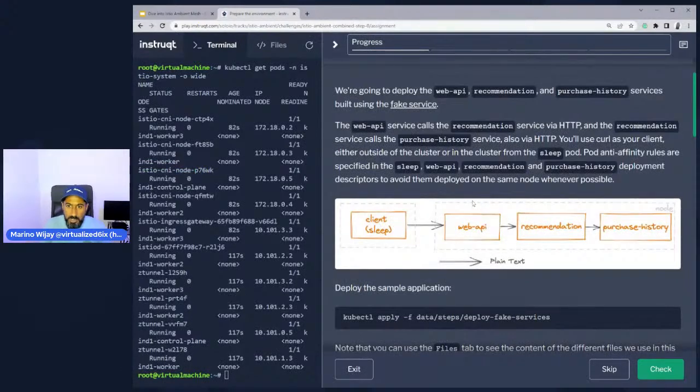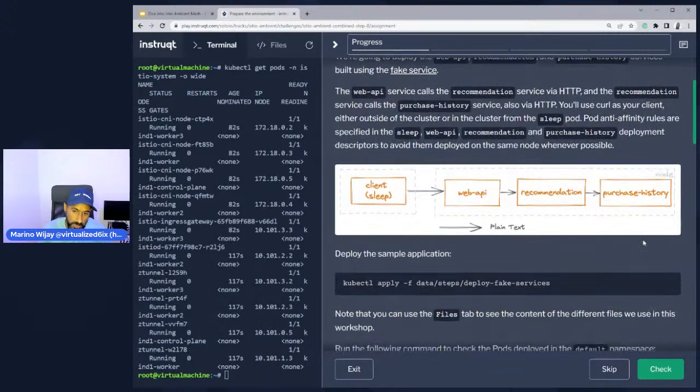So the fake service that we're going to deploy is actually going to be comprised of four different services. A client pod, or the sleep pod, that we're going to use to communicate with Web API. We're not going to directly do things with Web API other than execing into it and making curl calls. But Web API needs to talk to recommendation, and recommendation needs to talk to purchase history.